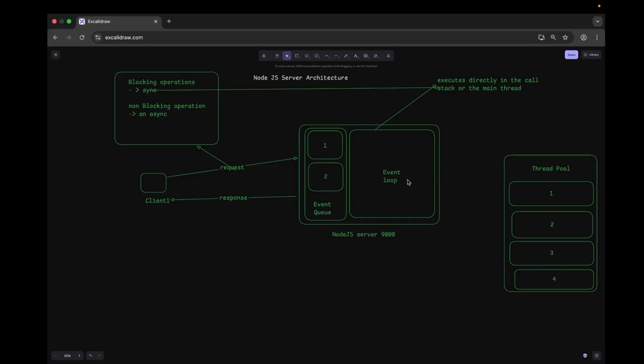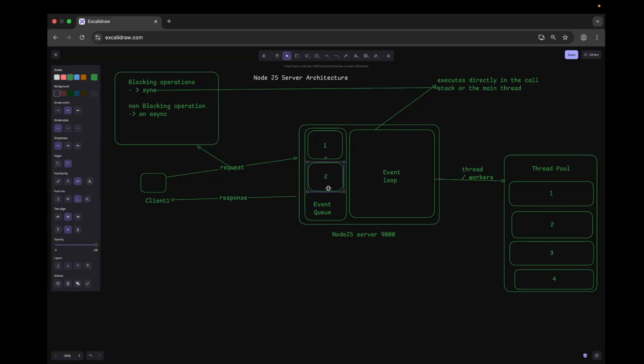The event loop checks if any threads, or workers, are available, and assigns the non-blocking operation to a worker to process this request.